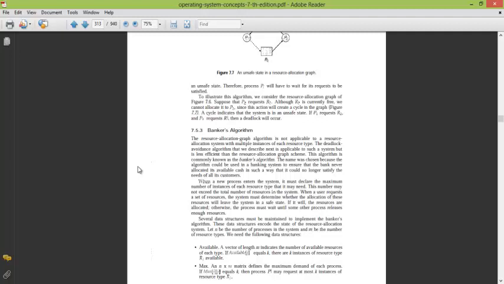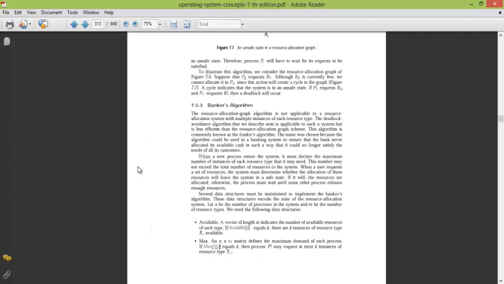There are certain terms. First is available. It signifies the resources that are available in the system. For example, if there are three resources A, B, C, then let's say two instances are available for A, 3 for B and 5 for C.